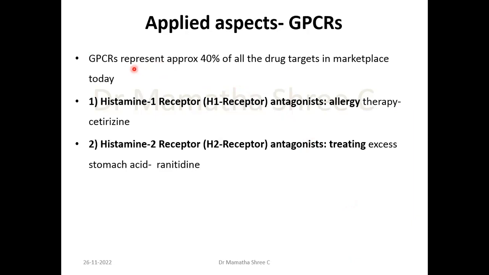Okay, so the G protein coupled receptors represent approximately 40% of all the drug targets in the marketplace. For example, H1 receptor antagonists are used in treating allergy, for example cetirizine. Ranitidine is an H2 receptor antagonist, right? So we use it to treat gastritis.